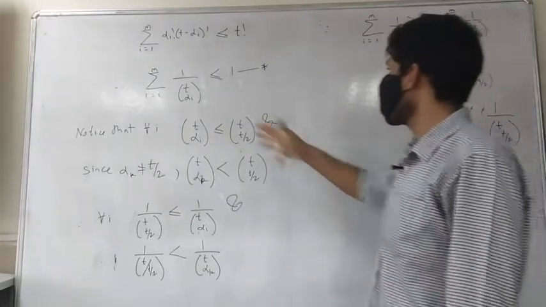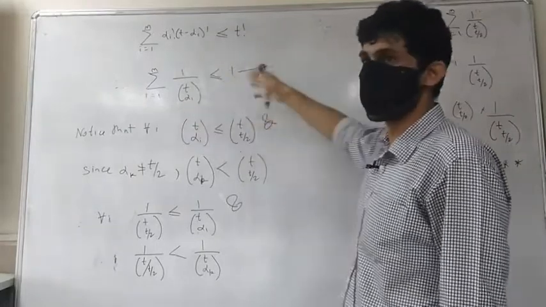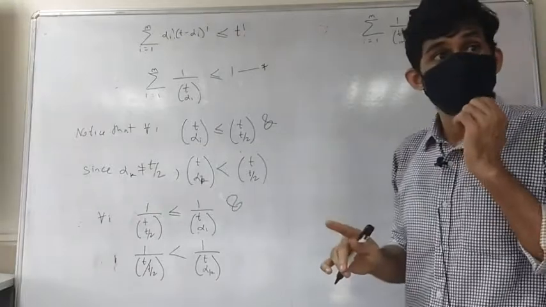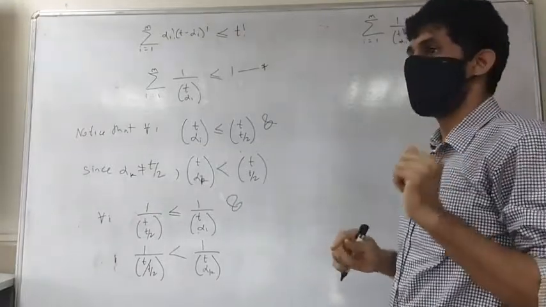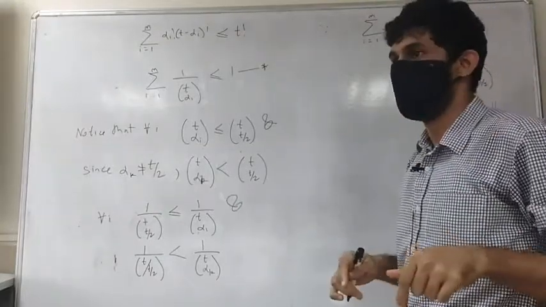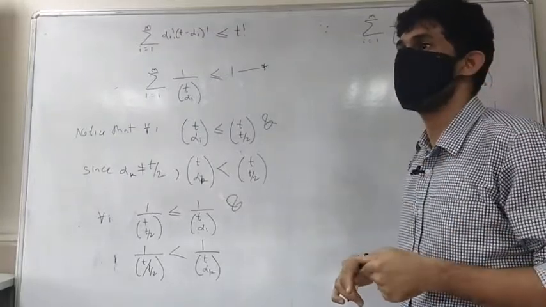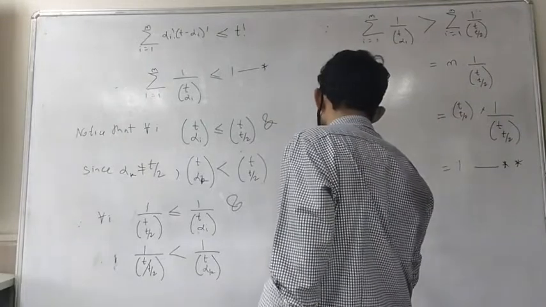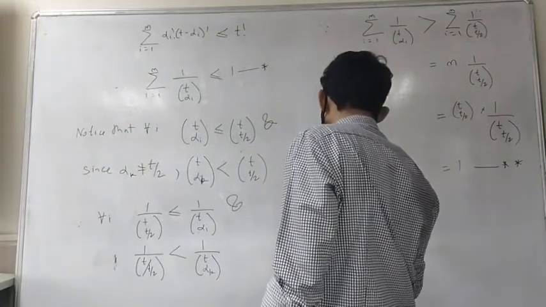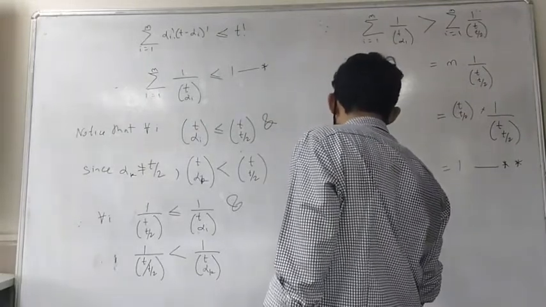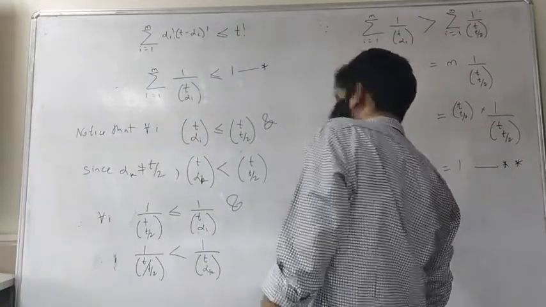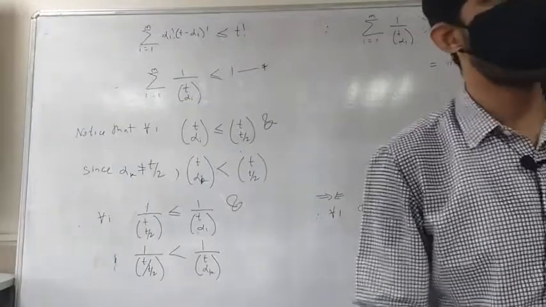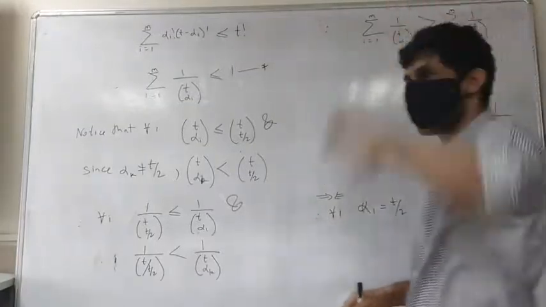You can't say that this is less than or equal to 1 and strictly greater than 1. So the assumption that there is some k such that alpha_k is not equal to t by 2 is wrong. Therefore for every i, alpha_i should be t by 2. That means the number of elements in each of those sets has to be t by 2, which is the one we started with.